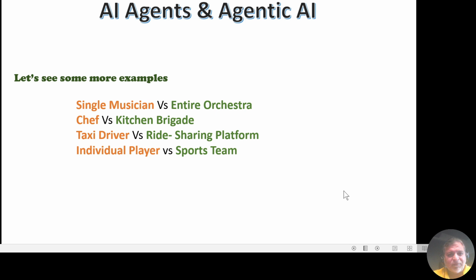Each player has a specific role, and their collective effort is essential for winning the game. The team works together, passing the ball, defending their goal, and executing the coach's strategy. This illustrates agentic AI, where multiple AI agents, players in this case, collaborate under a guiding framework, coach, and strategy to achieve a common objective, that is, winning the game.